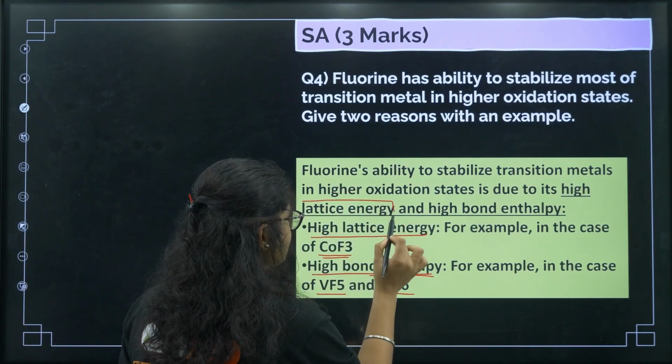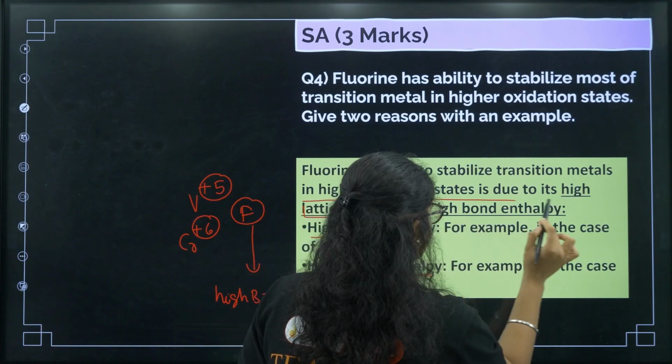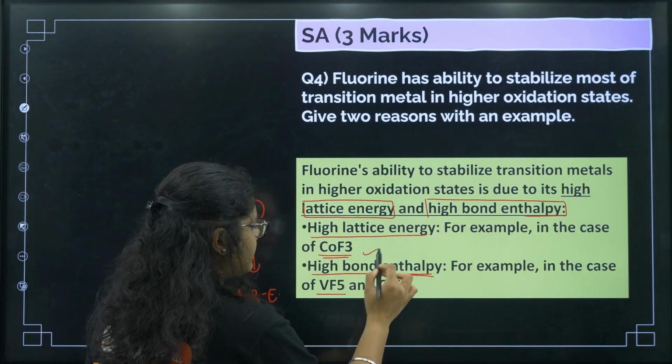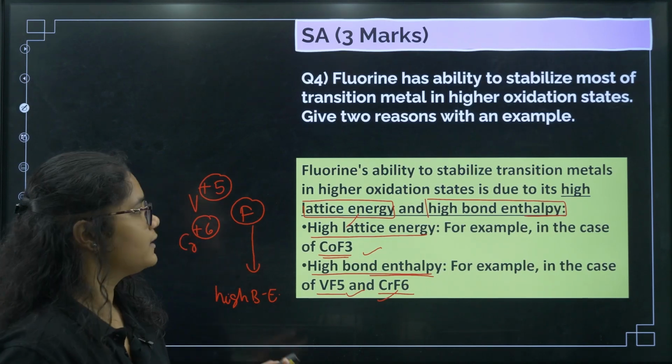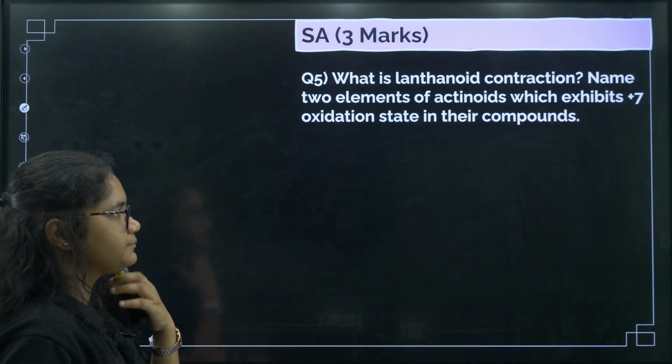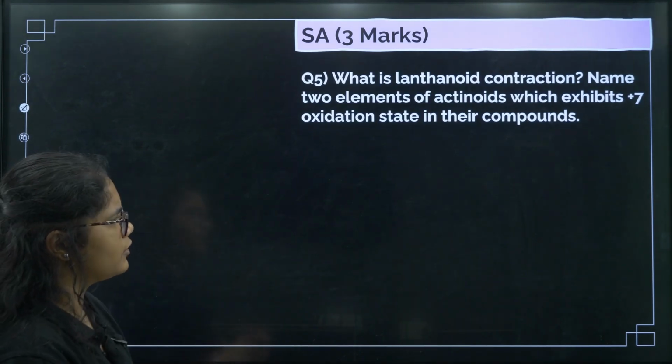First is high lattice energy. Second reason is high bond enthalpy. After that, you can write any one example. You need not write the example separately. Okay, clear? Next question. What is lanthanide contraction?